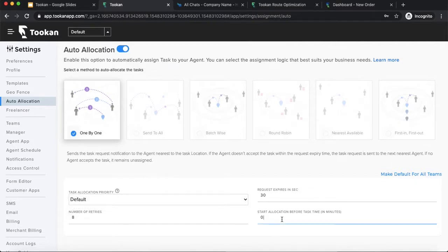So what this parameter does is, let's assume there's an order coming for food delivery, right? So food delivery orders are placed generally for instant delivery. For example, I'm booking an order for lunch. I want that order to be delivered right now, right? So I want, as soon as the order is created, the auto allocation to start. So this is 0 for all those cases.